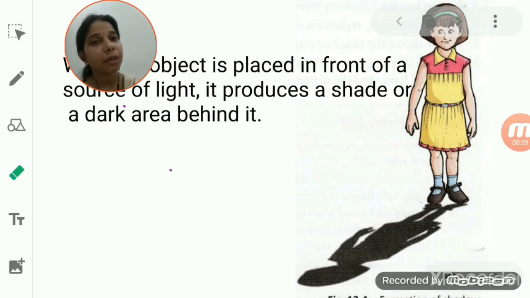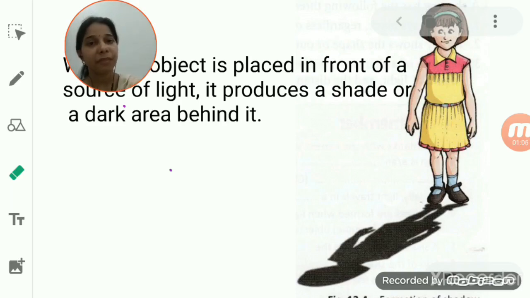Now what happens in the pinhole camera: if an object is there, light rays start coming from that object and pass through the hole of that pinhole camera, and finally they strike or reach the screen of the pinhole camera. The two light rays intersect each other, and thus after the intersection there is a formation of the image on the screen of the pinhole camera.